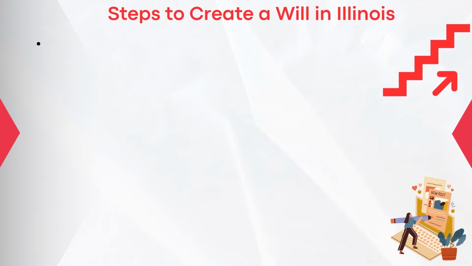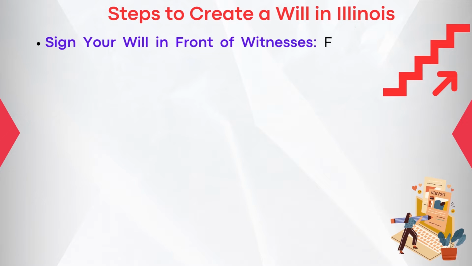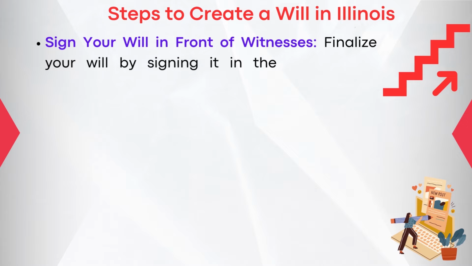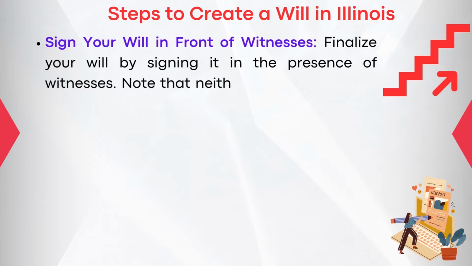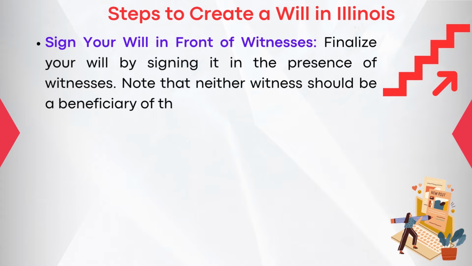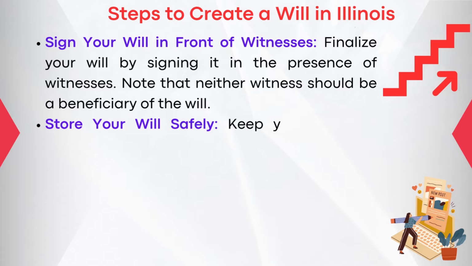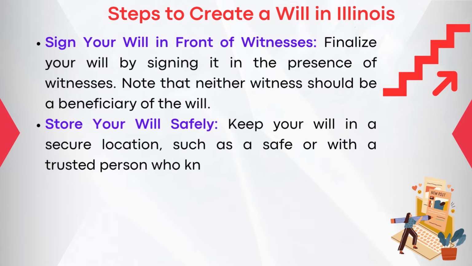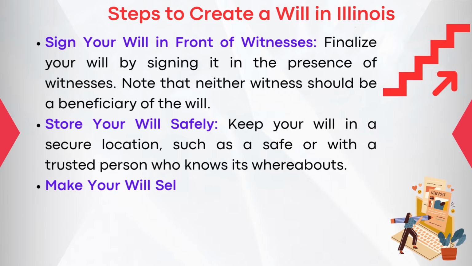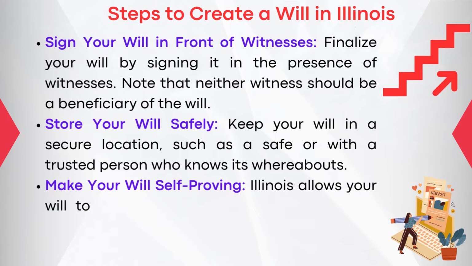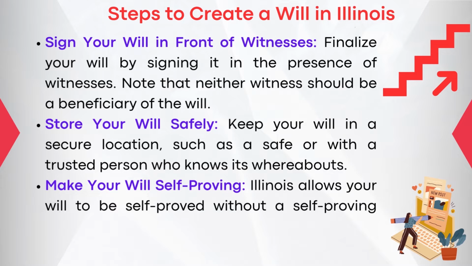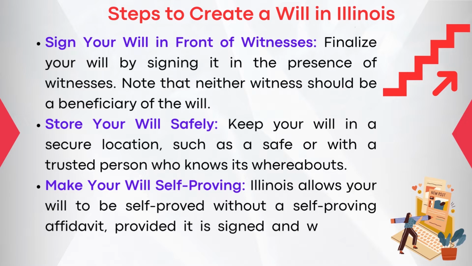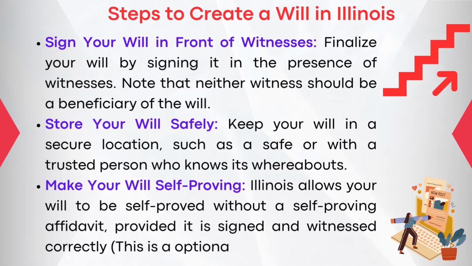Step number 7. Sign your will in front of witnesses. Finalize your will by signing it in the presence of witnesses. Note that neither witness should be a beneficiary of the will. Step number 8. Store your will safely. Keep your will in a secure location such as a safe or with a trusted person who knows its whereabouts. Step number 9. Make your will self-proving. Illinois allows your will to be self-proved without a self-proving affidavit, provided it is signed and witnessed correctly. This is an optional step.